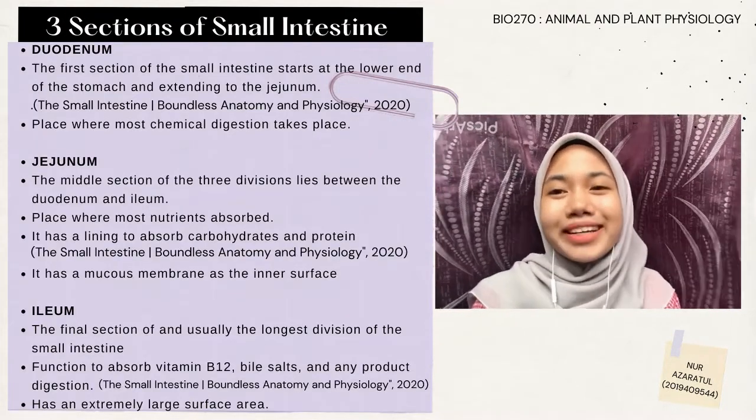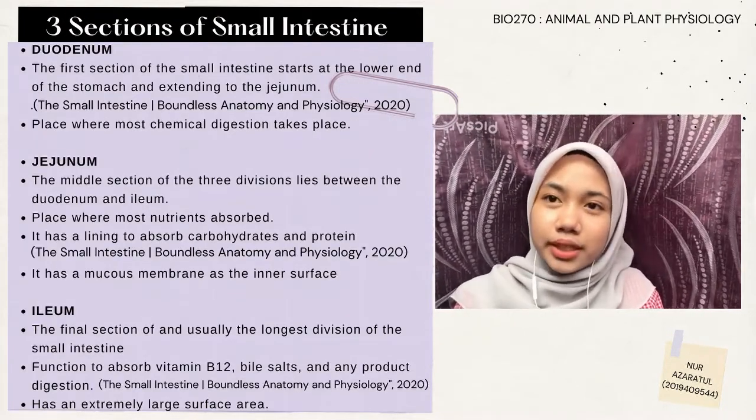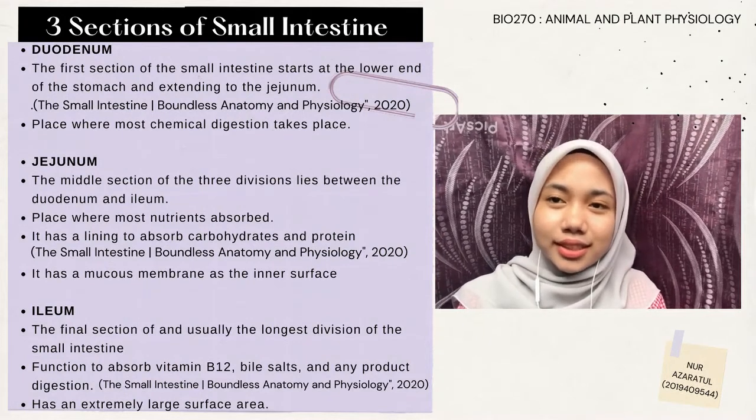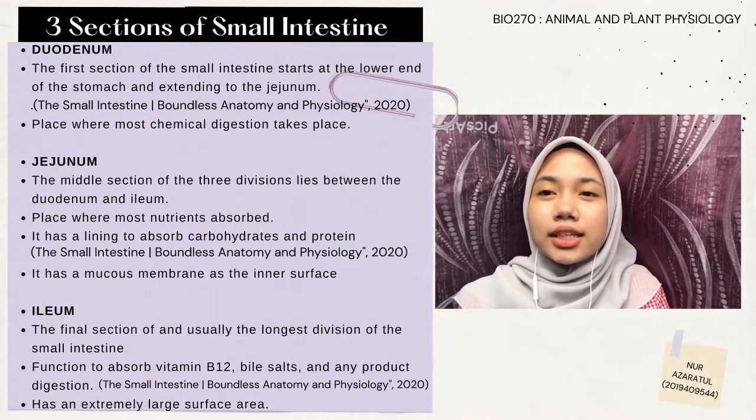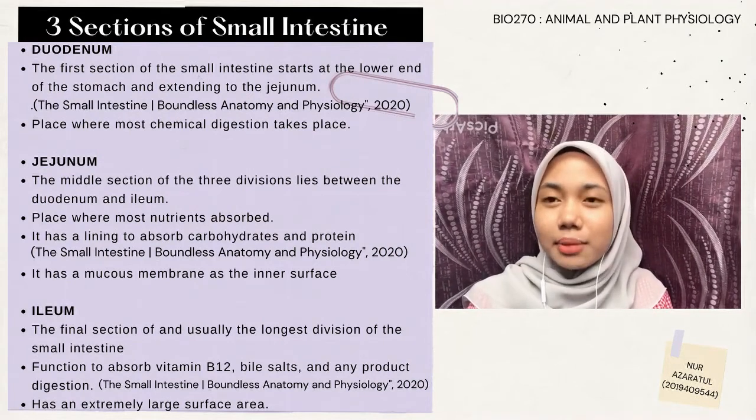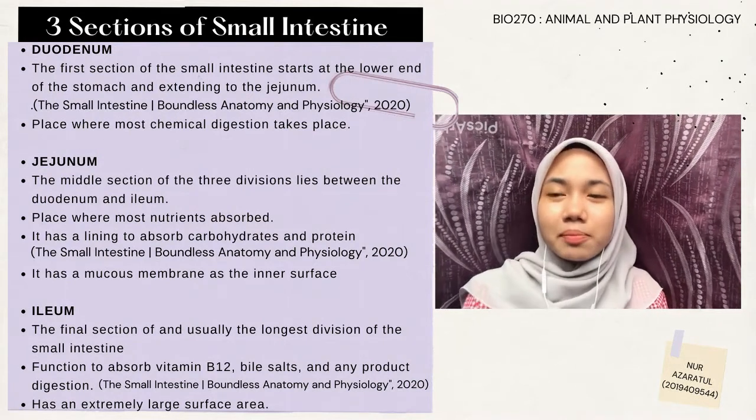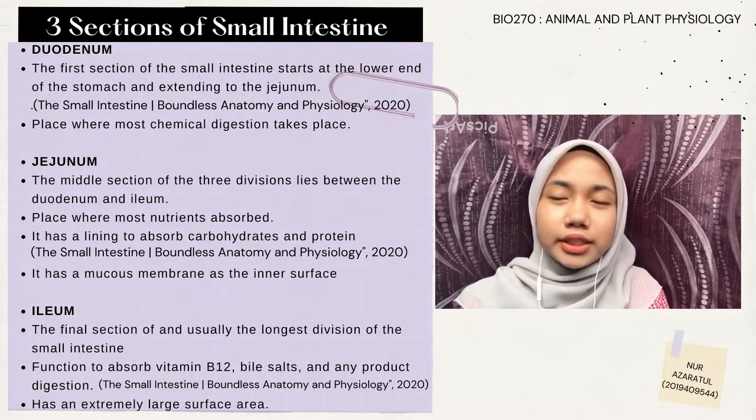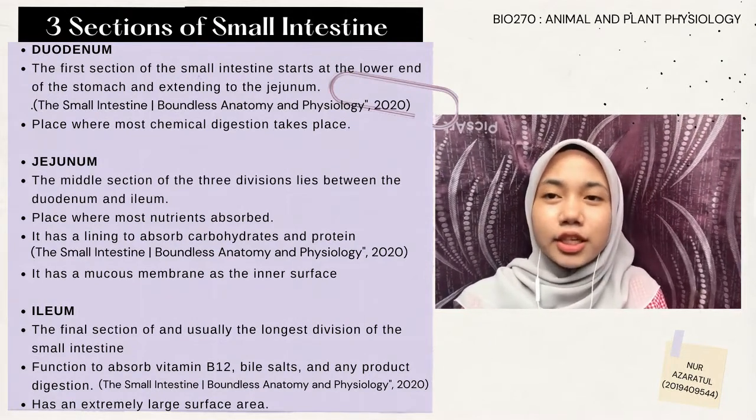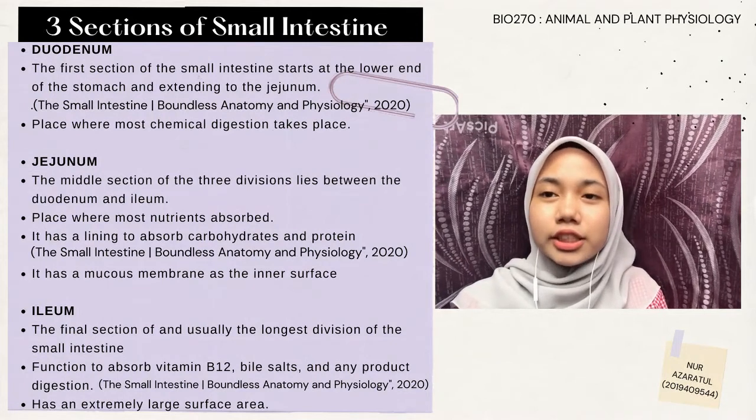So, what is the duodenum? The duodenum is the first section of the small intestine and the shortest part of the small intestine. It is where chemical digestion using enzymes takes place. The duodenum also uses bile from the gallbladder and liver, and enzymes from the pancreas, to help with the digestion of food.